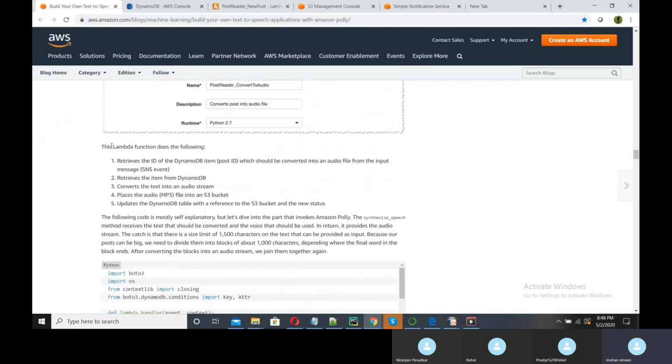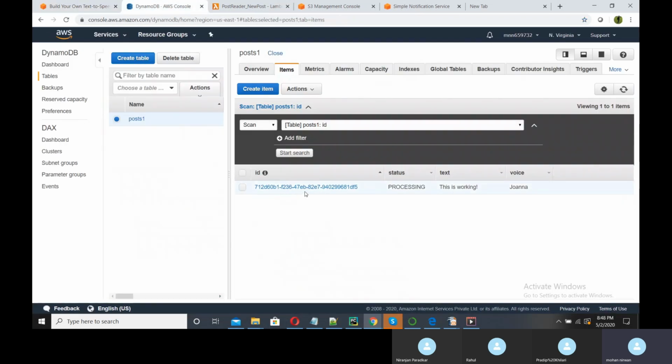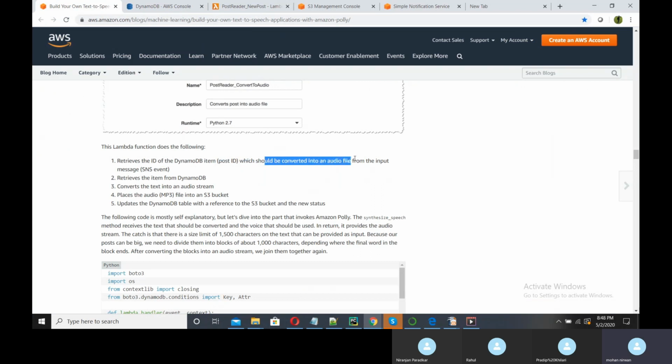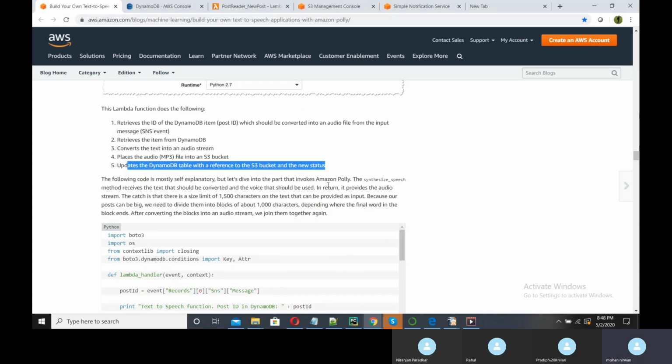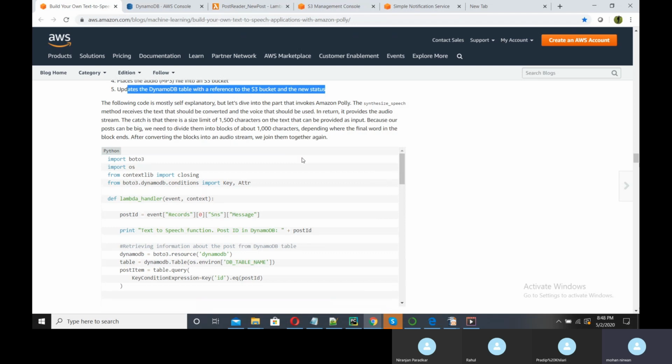Here is the function: it retrieves the ID of a DynamoDB item, a unique ID created here, which should be converted into audio from the input message. The SNS event retrieves the item from DynamoDB, converts the text into an audio stream, places the audio MP3 into the S3 bucket, and updates the Dynamo table with the reference of the S3 bucket and new status. That is what this particular function is doing.